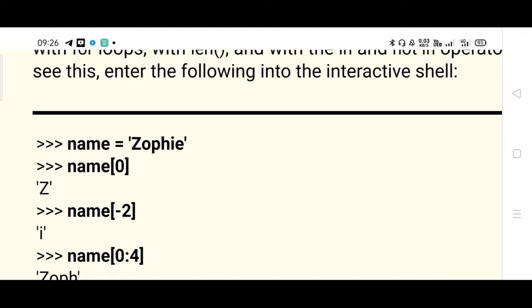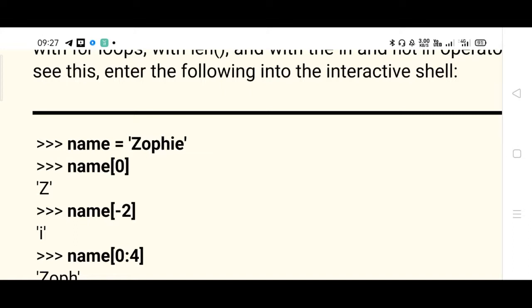Name equal to Zophie. Name is a variable which is assigned with a value Zophie. Name of 0, you are accessing, so obviously the first letter Z will be written. Name of -2, please recall -1. See, negative indexing is also allowed provided -1 is the index value of the last element. So -2 will be the last but one element, right? So name of -2 will be I, isn't it?